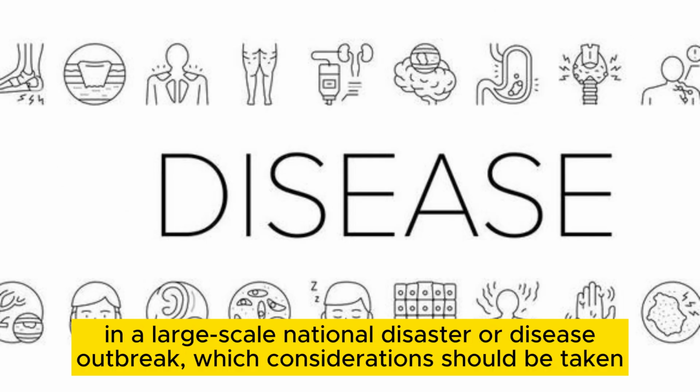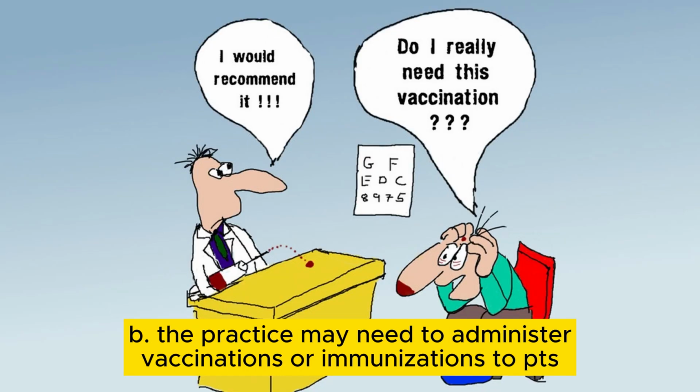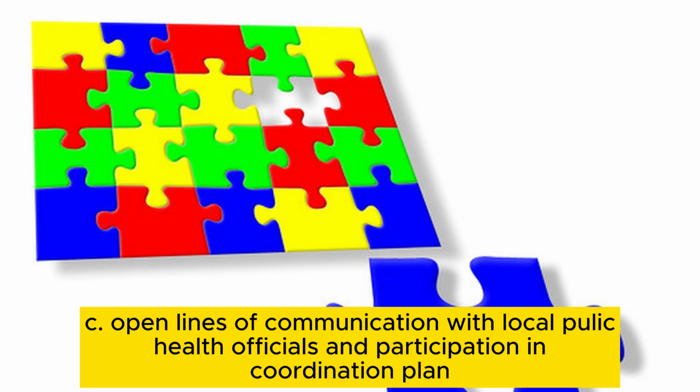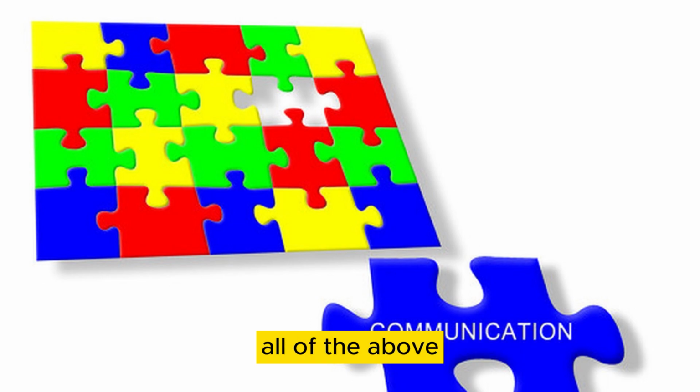60 sec. In a large-scale national disaster or disease outbreak, which considerations should be taken? A. Some PTS will come to the office for care due to the overcrowding. B. The practice may need to administer vaccinations or immunizations to PTS. C. Open lines of communication with local public health officials and participation in coordination plan. D. None of the above. All of the above.